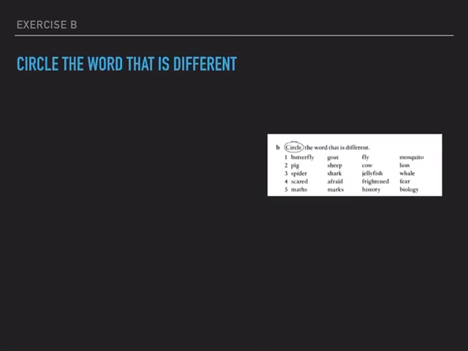So in number 1 we have butterfly, goat, fly and mosquito. Which one is different? Well, the goat is different because the others can fly, no? Number 2 we have pig, sheep, cow and lion. Which one is different? Well, it's the lion, no? Because the others live on a farm. Number 3, spider, shark, jellyfish and whale. Which one is different? Number 3, spider, because the others are sea animals, no?